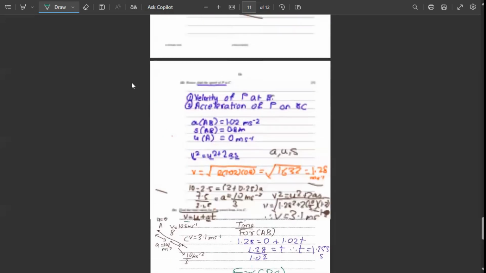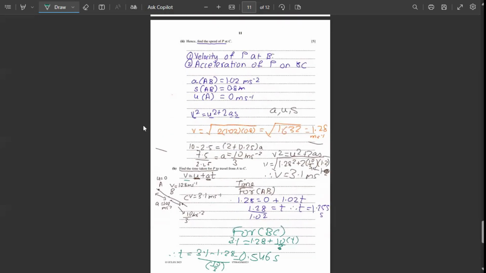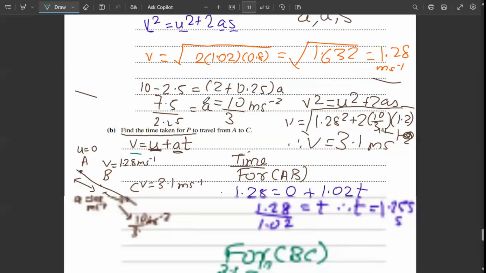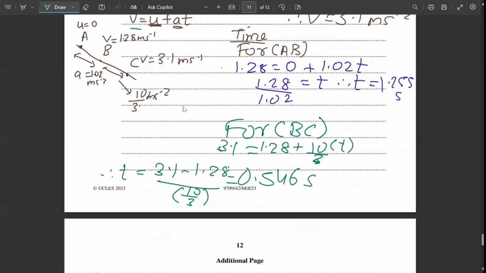Now, what has the question asked for? The question has asked for the time taken for P to travel from A to C. We know that AB has taken 1.255 seconds and BC has taken 0.546. So the last step remaining is we simply add up the two.